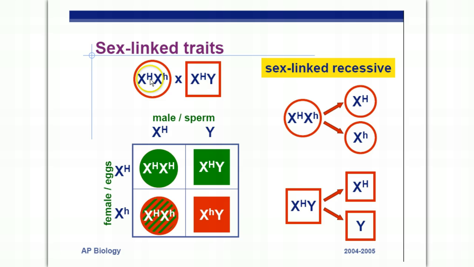The female also has, if she's a carrier, the normal allele. So if she has the normal allele, that's going to hide the hemophilia allele, and she'll be just fine. She won't have any symptoms. She won't bleed. However, since males only have one X chromosome, if they get the little h, they're going to